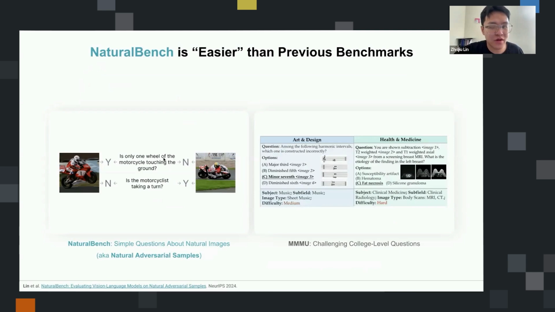Here's one example. We're asking a simple question about natural images: is only one view of the motorcycle touching the ground? The answer is yes for the first one, and no for the second one. Whereas most of the popular benchmarks people are using nowadays test really complex subjects like art and design, music, biology, medicine. As a PhD student in computer science, I'm not able to solve those benchmarks. Here's a really clear contrast: our benchmark is really easy for humans.